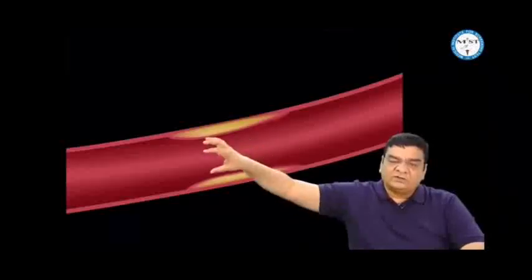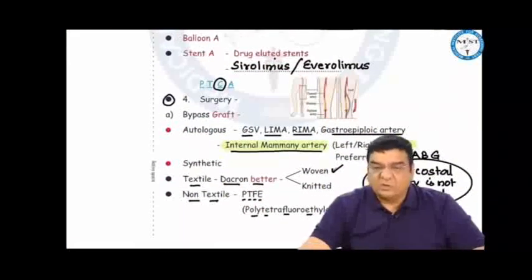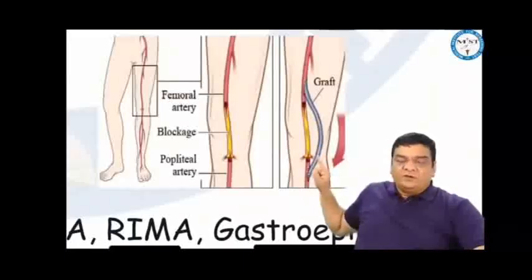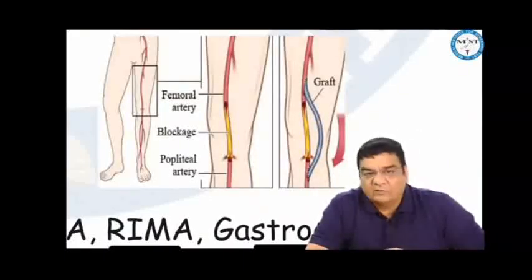To avoid restenosis, we can leave a stent in this area. So that is stent angioplasty. Usually we use drug-coated stents, that is sirolimus or everolimus coated stents. Another option is bypass surgery. That is, by surgery we can create a bypass graft, and this bypass graft can be taken from inside the body, that is autologous, or can be bought from the market, that is synthetic.